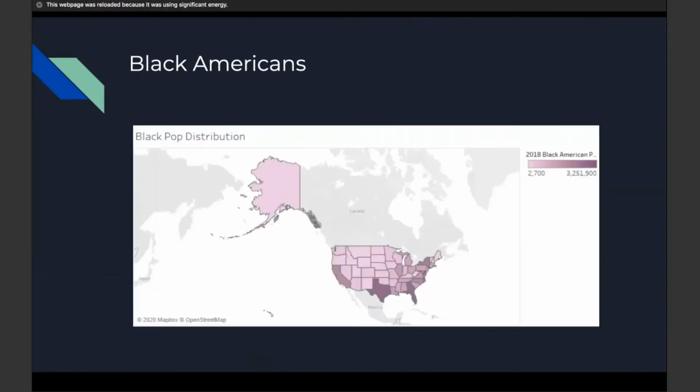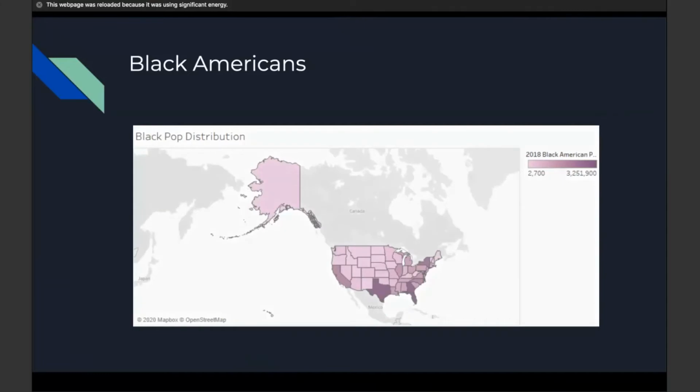For Black Americans, they experienced 74 deaths per 100,000, which is 2.5 times the rate of white Americans. And as of July 29th, 2020, 30,648 Black Americans had died due to complications from COVID-19, which is 23% of all COVID-19 deaths where race has been documented.